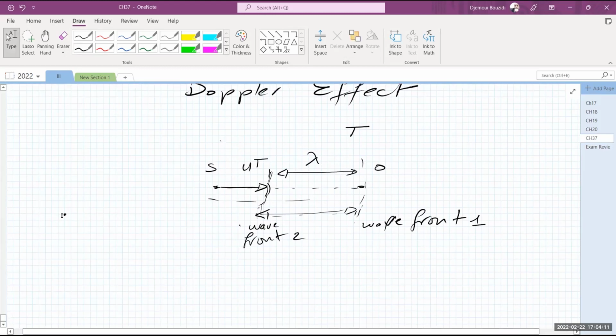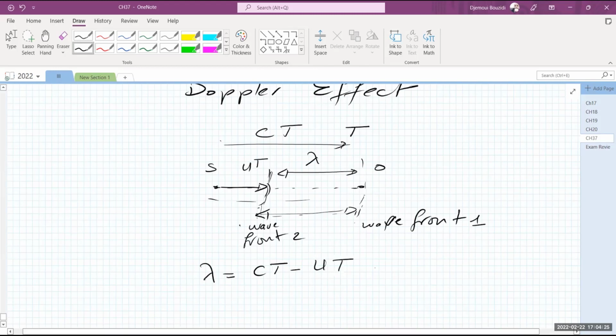So the wavelength in this case, lambda, is going to be simply equal to, well, it's light, so it's traveling with the velocity c. So this one must have traveled ct to reach me. So it's going to be ct minus ut. So it's (c minus u) times t, where u is the velocity of the moving source.